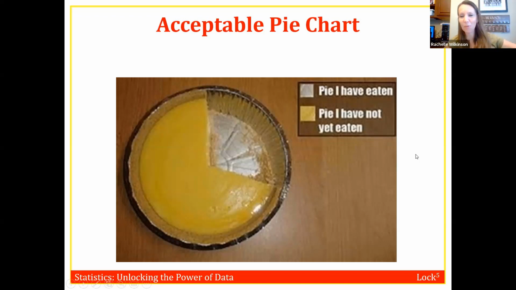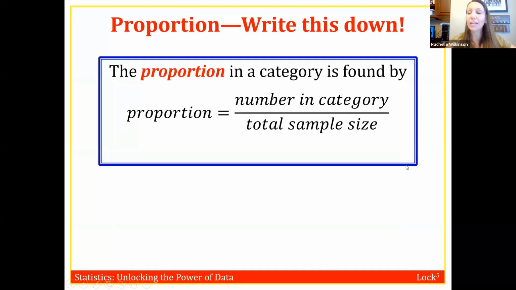Otherwise, then no pie charts in our class. Okay, so next let's talk about numerical summaries. So first step was to graph the data. The second step is to compute numerical summaries.